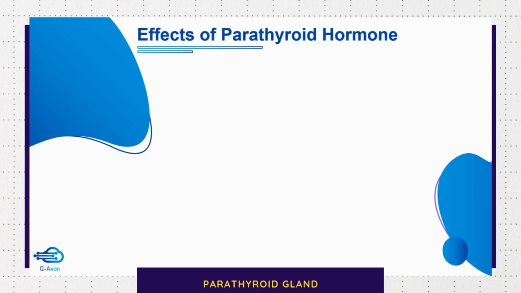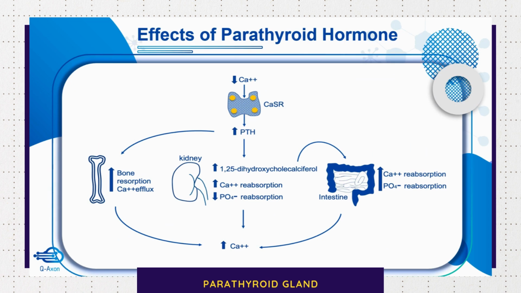The main role played by parathormone is as follows. You can see here, when the blood calcium level is decreased, it is sensed by the parathyroid gland and there is increased secretion of parathyroid hormone. This parathyroid hormone will increase bone resorption and calcium efflux.